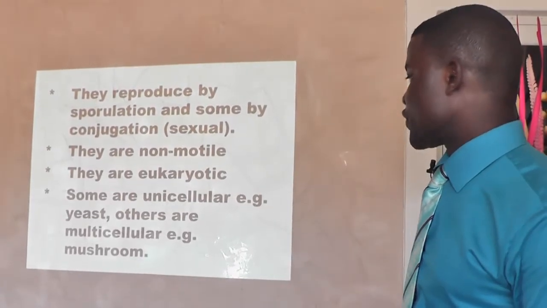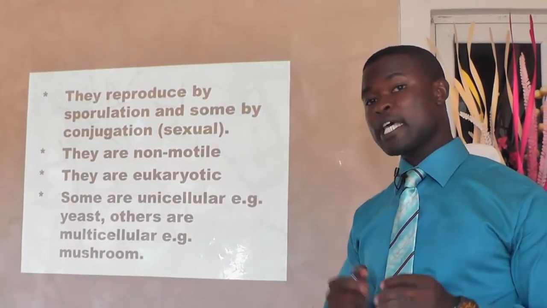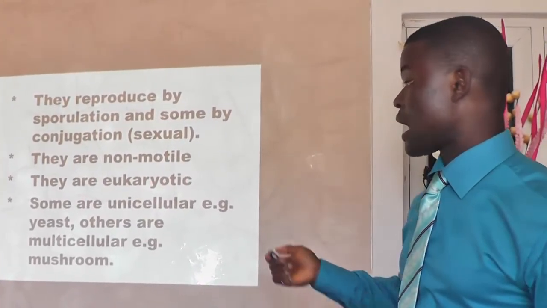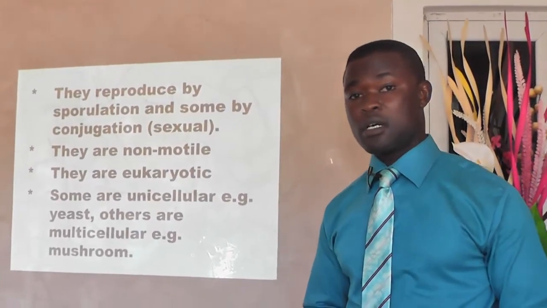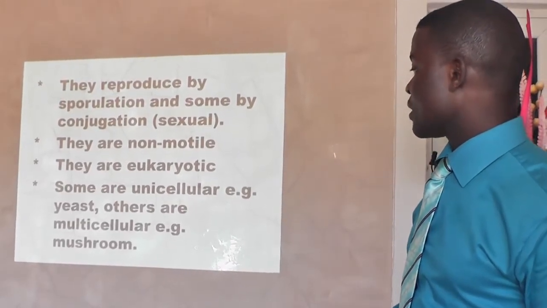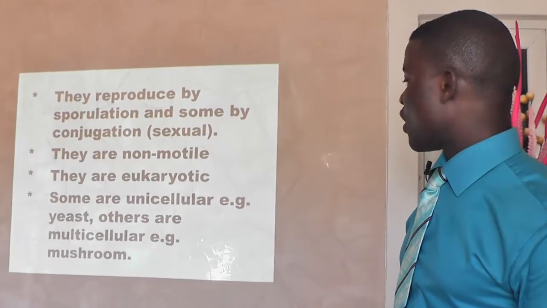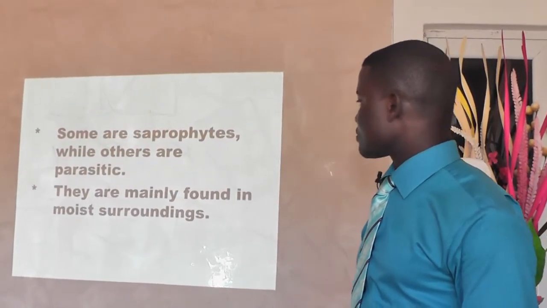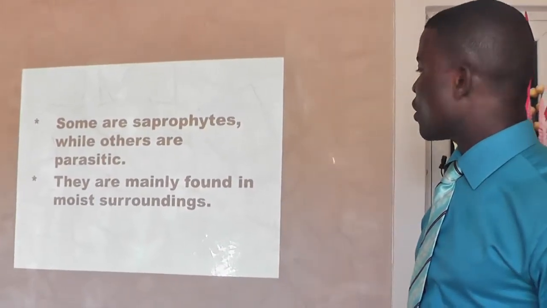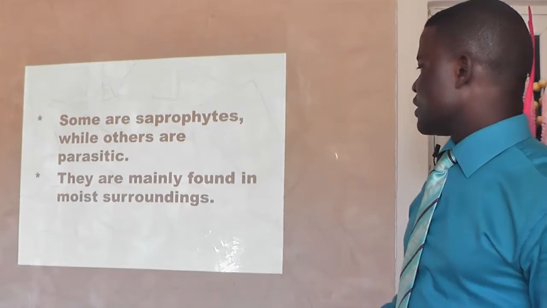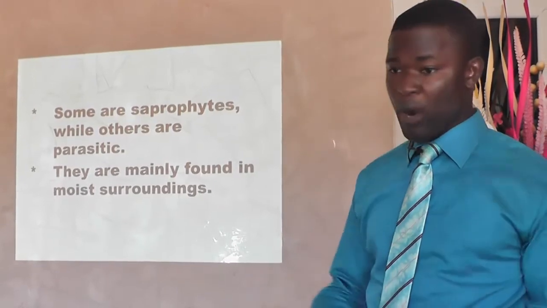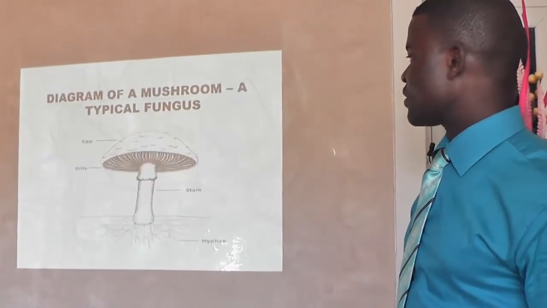Eukaryotic as well. Some of them are unicellular, that is, single-celled, like the yeast, for example, whereas some of them are multicellular. Mushroom is an example of a multicellular fungus. Some of them are also saprophytes, especially that mushroom we mentioned, while others are parasitic. Those organisms too are found in a moist, wet, or aquatic environment.